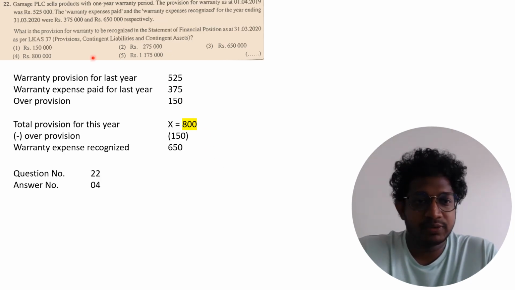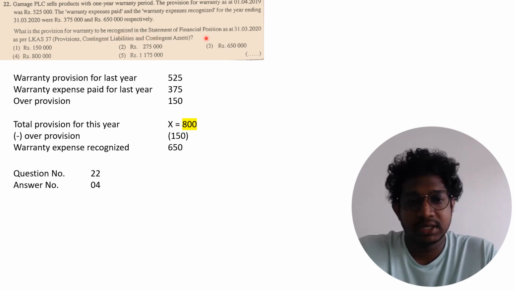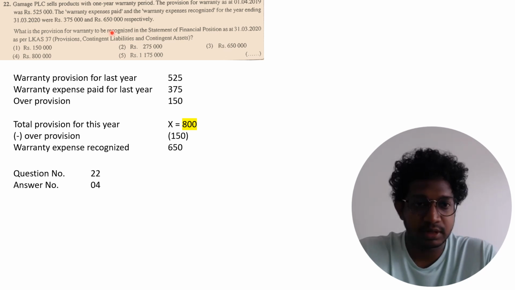Question number 22. What is the provision for warranty to be recognized in the statement as per LKAS 37? Here, with a 1 year warranty, the provision for warranty made last year was 525, the warranty expenses recognized for the year ending is 375, and 650.